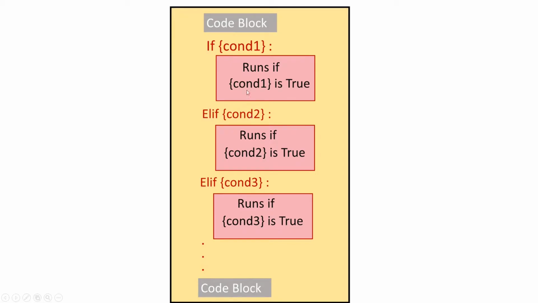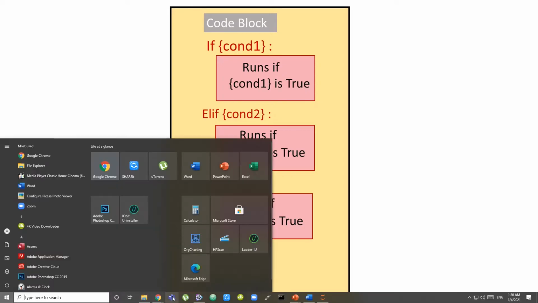If that is also not true, it will go and check condition 3, and suppose this becomes true, the rest will not run. Only whichever condition tests true first, only that code is run, the rest is skipped. This is how the if-elif statement works.